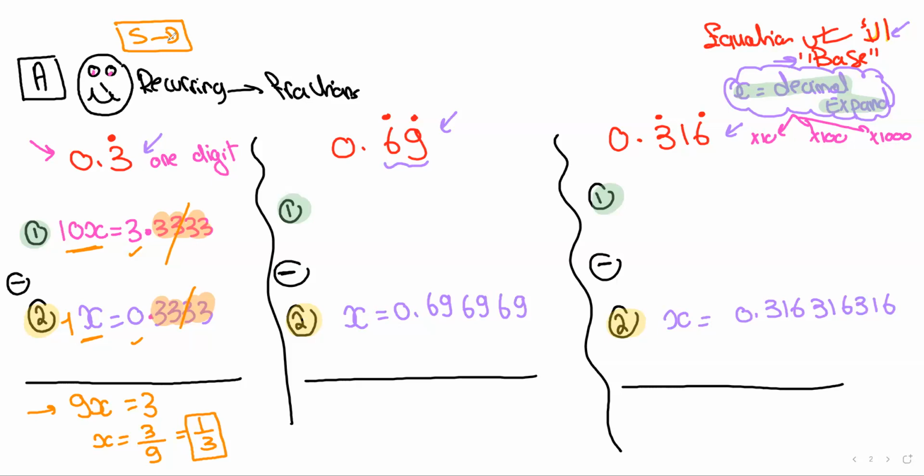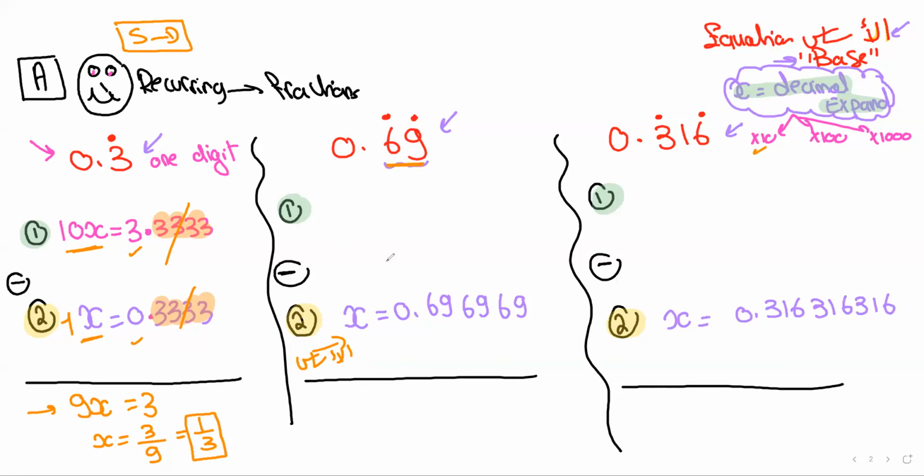Okay. Moving on to example number 2. The question says, change the recurring decimal into a fraction. Now, as we said, you create two equations. The second equation is what we call the base equation. And the first equation is going to be the base equation multiplied by a power of 10. Now, what do you think this time? We're going to multiply by 10 or 100 or 1,000?